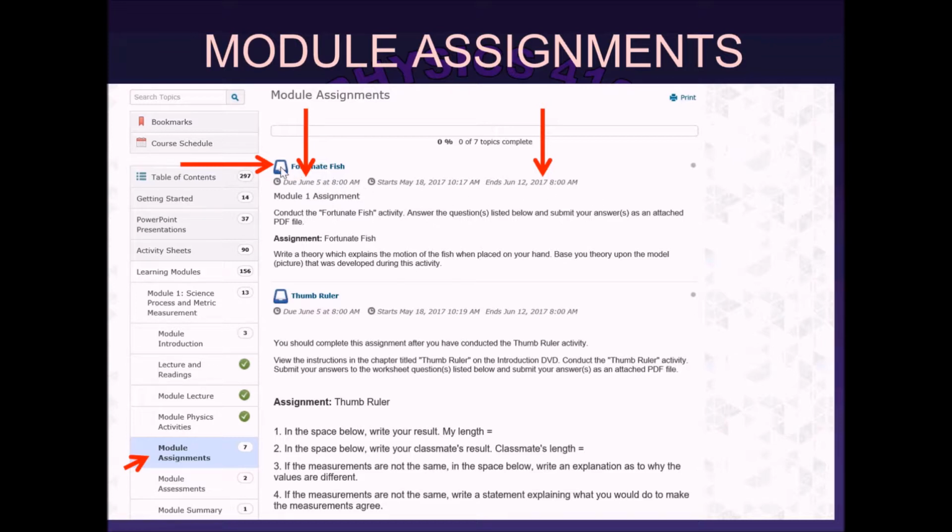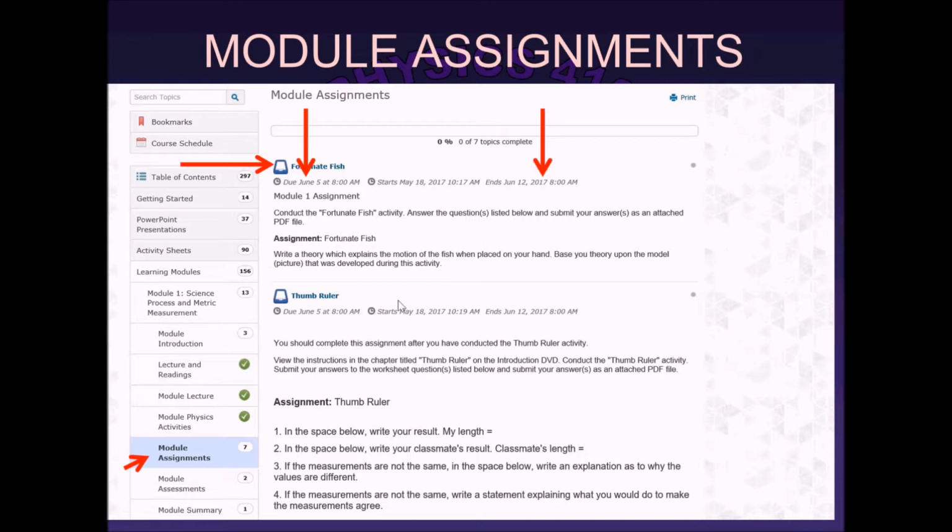And then if you click on this right here, okay, you'll go to Dropbox and you will see these same questions again, okay? See what it says? It says conduct the activity and answer the question. Well, they all look like that, okay? And then here's the assignment that you send to me in Dropbox. Write a theory which explains the motion of the fish when it's placed on your hand. Base your theory upon the model or picture that was developed during this activity. Okay, so I'll pretty much tell you how to do this one, okay, if you pay attention.